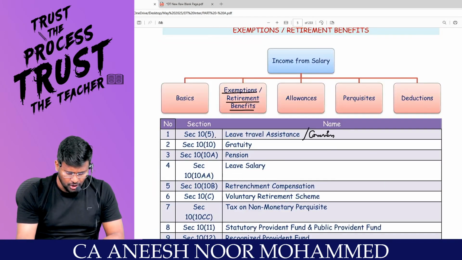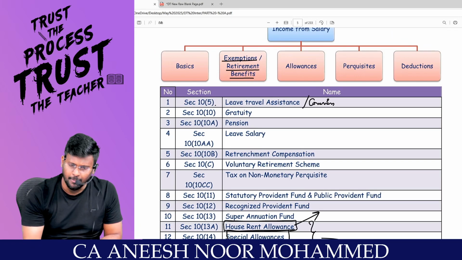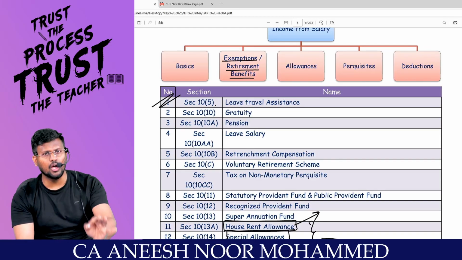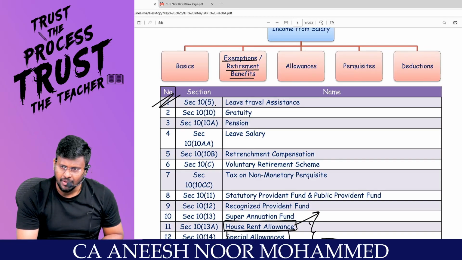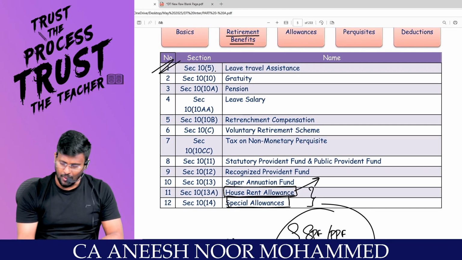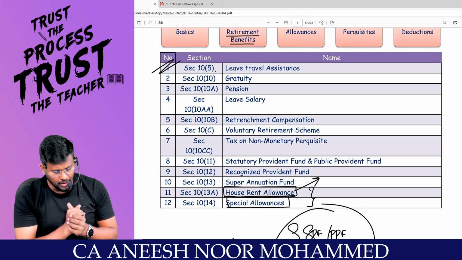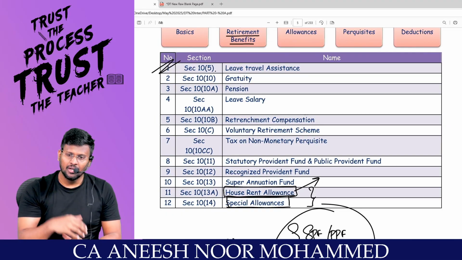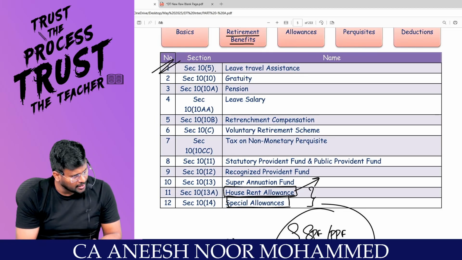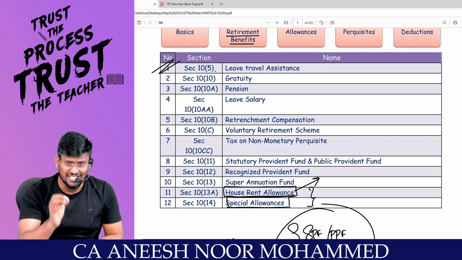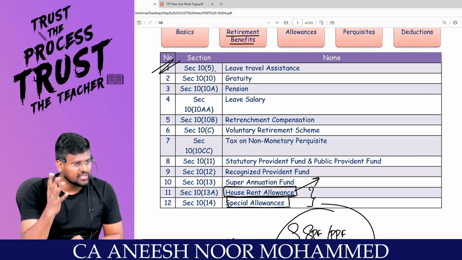So in this list of exemptions or retirement benefits, we are done with the first one, section 10(5). What is section 10(5)? Leave travel concession or leave travel assistance. What is section 10(10)? Gratuity. What is section 10(10A)? Pension. What is section 10(10AA)? What is section 10(10B)? Retrenchment compensation. What is section 10(10C)? VRS. What is section 10(10CC)? Tax on non-monetary perquisite. What is section 10(11)? Statutory Provident Fund or Public Provident Fund. What is section 10(12)? What is section 10(13)? Superannuation Fund. What is section 10(13A)? HRA.